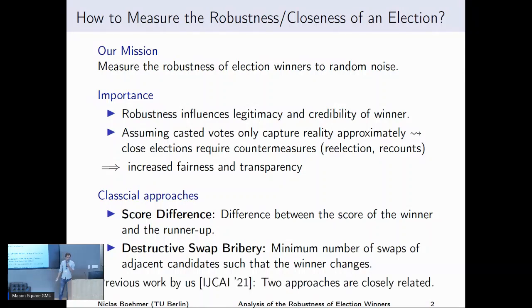And in previous work, we have found that these two approaches are in practice very closely correlated. So they basically boil down to the same thing. And both of them are worst case focused, because you're given full control over the input and you could do everything that you want. Whereas we now propose to use this average case view, this random equiprobable noise, which I believe is more what really happens in practice, because usually you don't pay people to adversarially change their preferences.